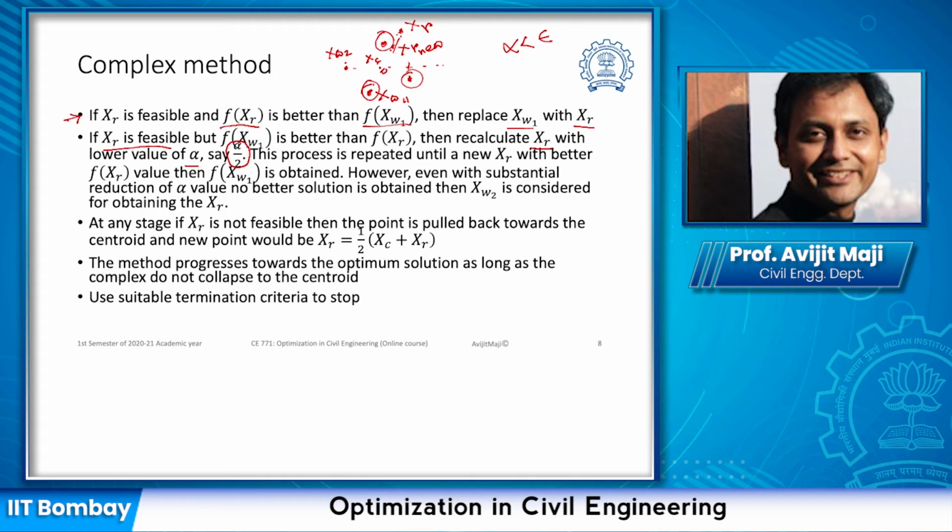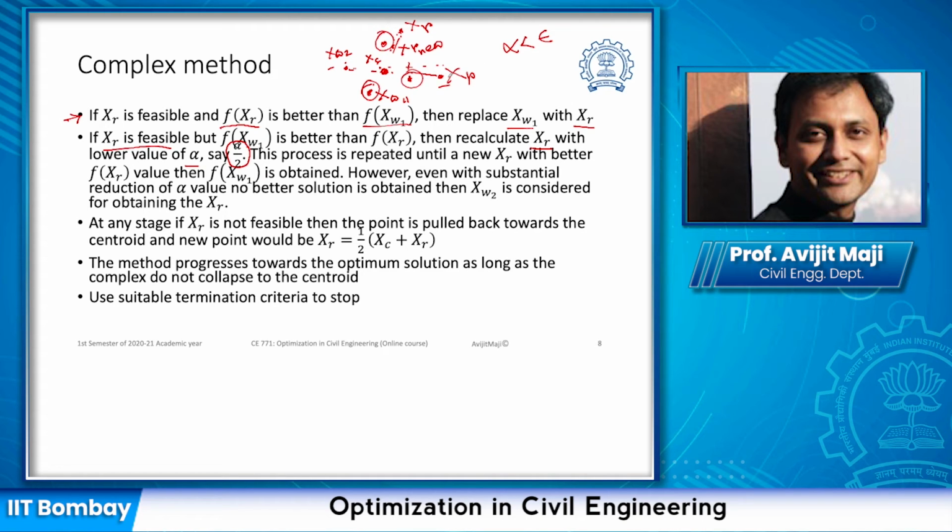Based on this we find a centroid here, and this is my second worst point. I'm going to reflect it and obtain a reflection point here. Once we use this reflection point, and if we find it is better, then we can replace the second worst point with this one and the process will move on.